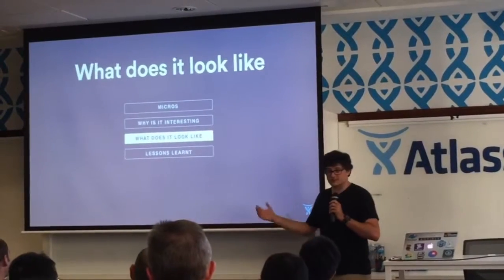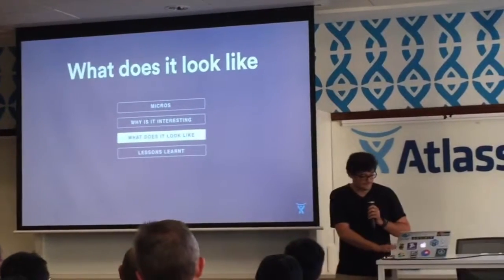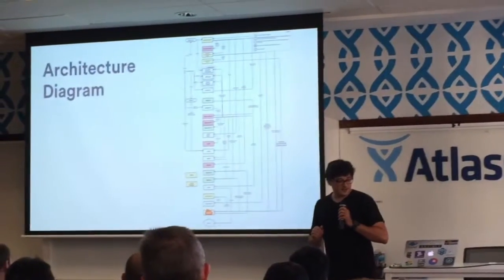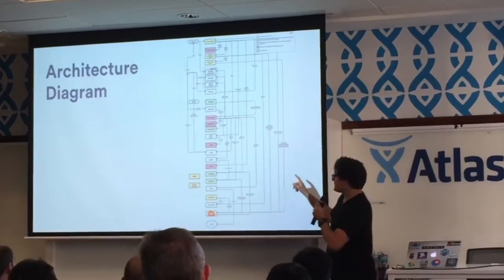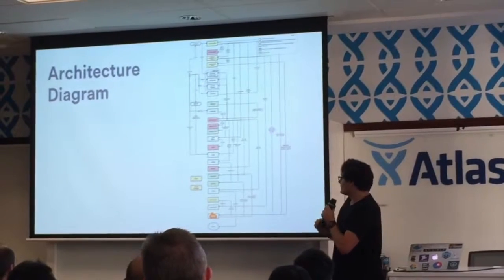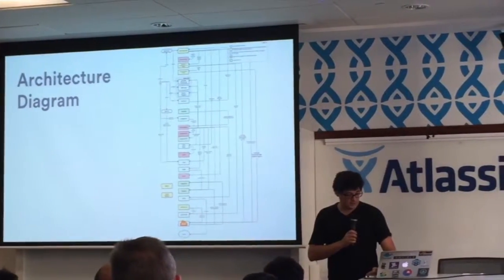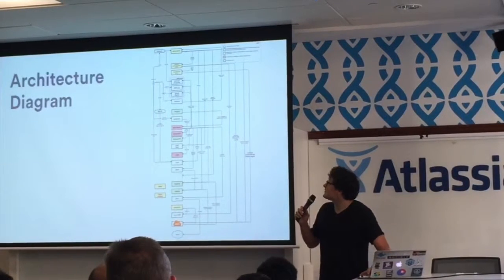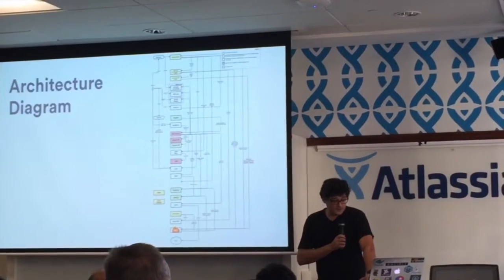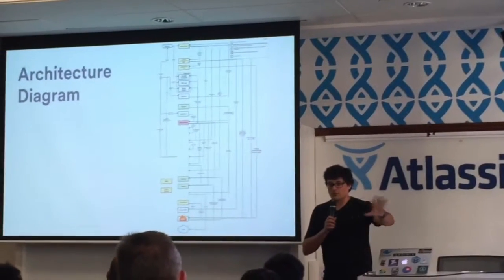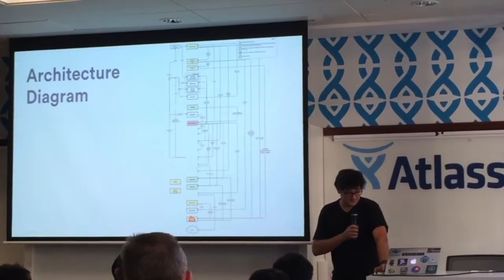So, what does Micros actually look like? The last time we sat down and made an architecture diagram, it kind of looked something a little like that, which is kind of cool and all, but we can probably ignore some of the really Atlassian specific parts, and we can probably ignore some of the parts we've deprecated and decided to move to other components in the greater Atlassian ecosystem.